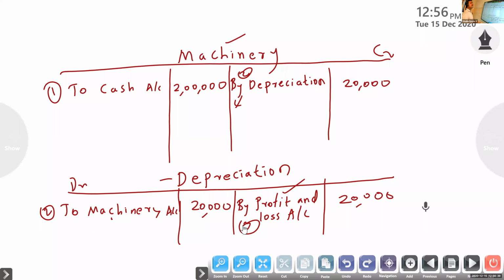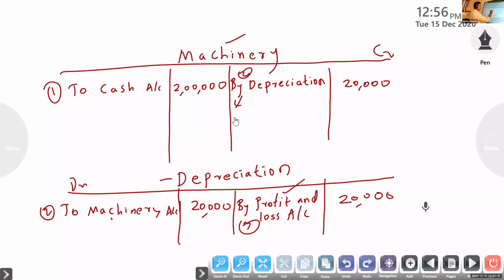Okay. Next, last entry, we know, suppose sale of asset at a loss. We know bank account debtor, profit and loss account debtor, no depreciation. Bank account debtor, profit and loss account to machinery. So machinery is credit.